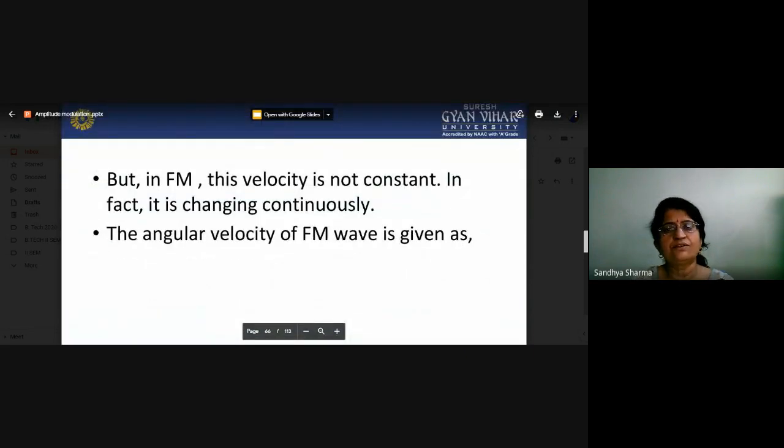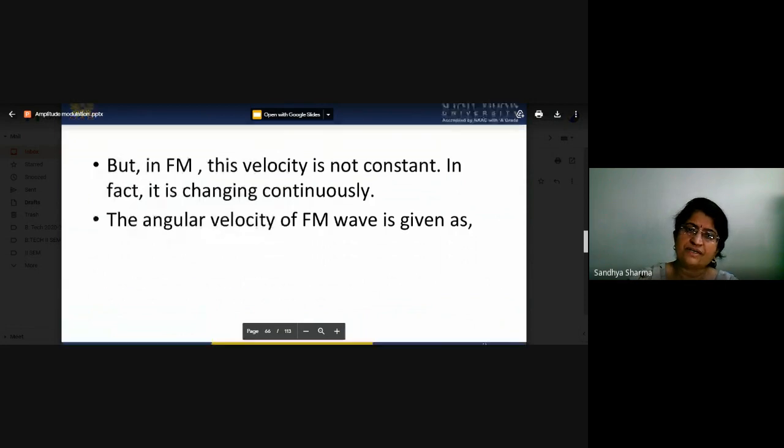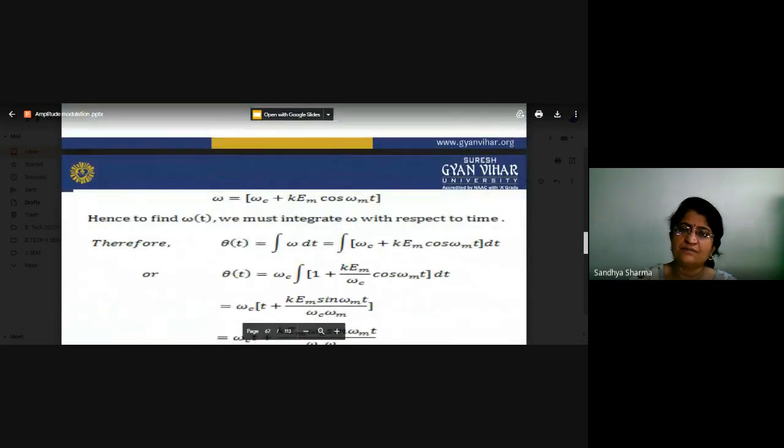But in FM this velocity is not constant, because it is changing continuously. We have to see that our change in carrier frequency will be responsible for transmitting the message signal. So the angular velocity of the FM wave is represented as omega c plus the information you want to transmit, omega c plus k e_m cos omega m t. So here we must integrate omega with respect to t.